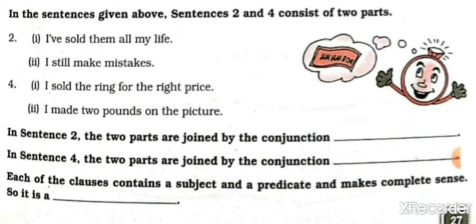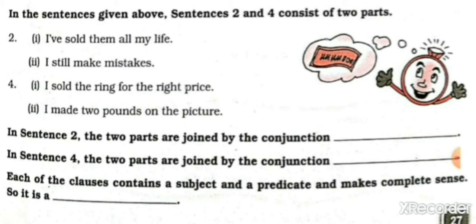In the sentences given above, sentences second and fourth consist of two parts. Okay, in second and fourth, these consist of two parts. First one is, students, I have sold them all my life. And second part, students, I still make mistakes. And fourth sentence, students, I sold the ring for the right price. And second part, I made 2 pounds on the picture.